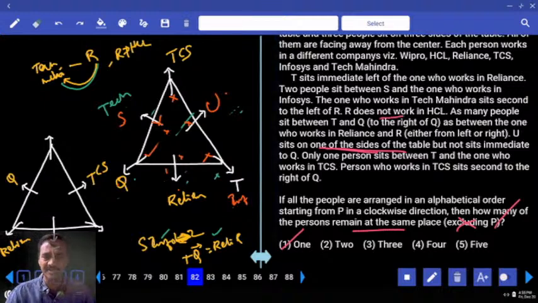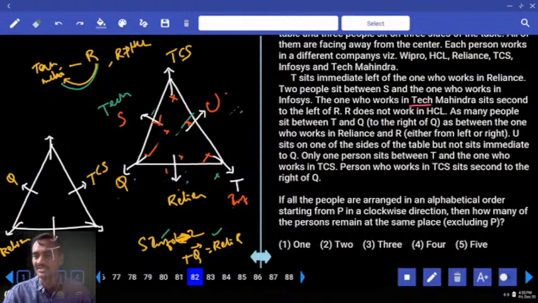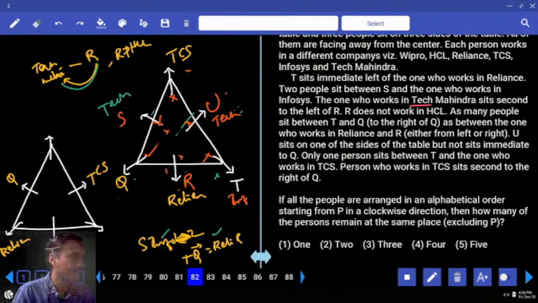R does not work in HCL. Now, regarding R, the one who works in Tech Mahindra sits second to the left of R. If Tech Mahindra sits second to the left of R, then we cannot have R in this place, R must be here. R is here, Tech Mahindra will be here. Now if Tech Mahindra is here, then who is the person left over? P must be at this place.